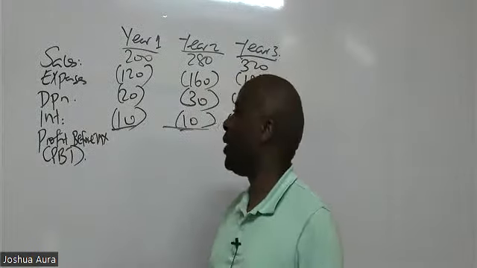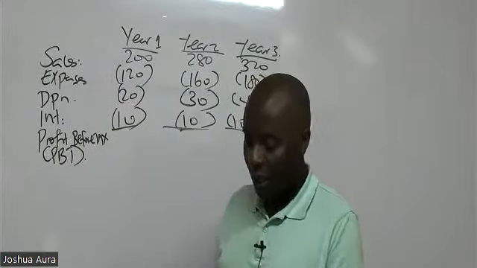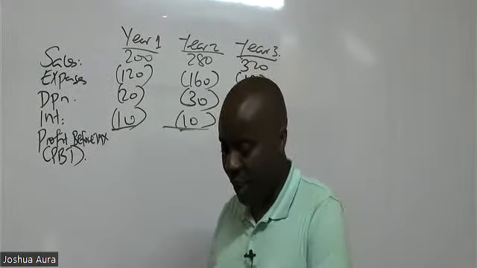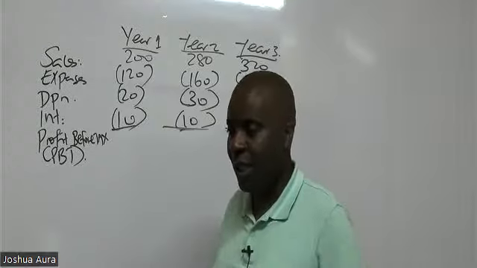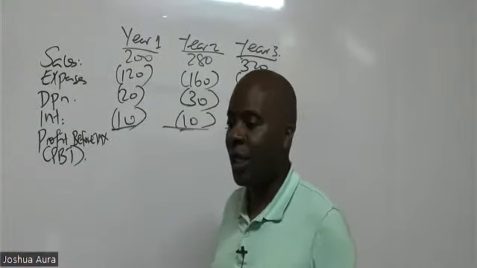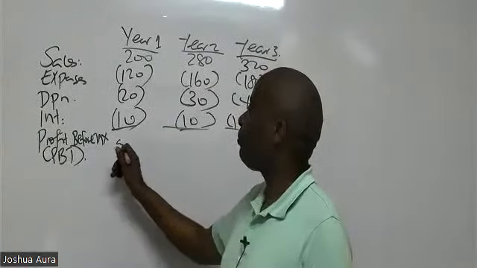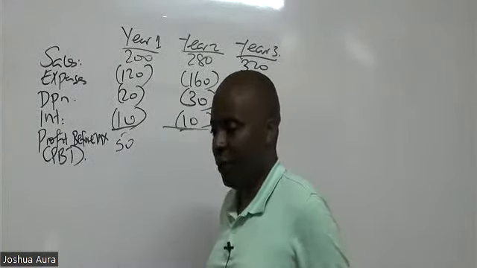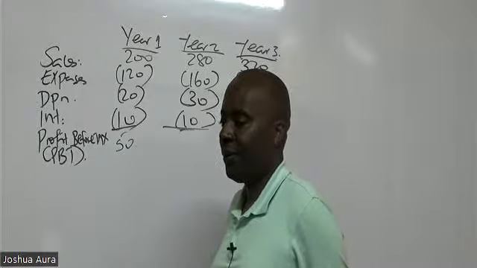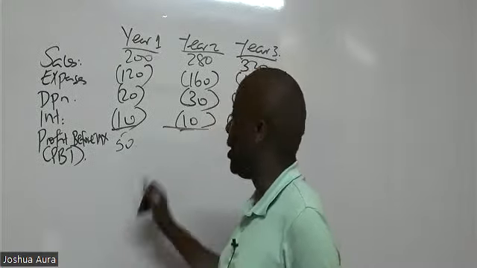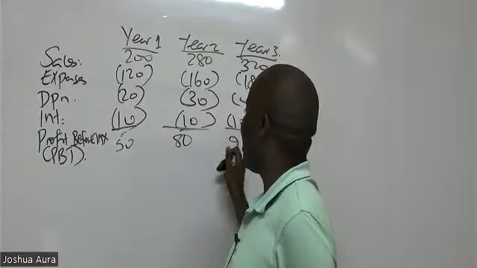So then could you kindly give me the profit before tax? So year number one, according to John Modiani, is 50. Year number two is 80. Year number three is 90.